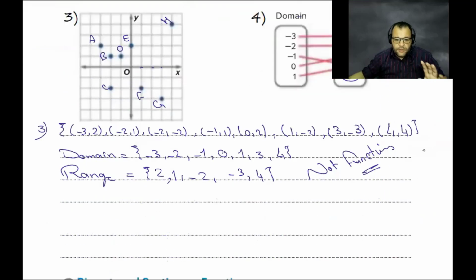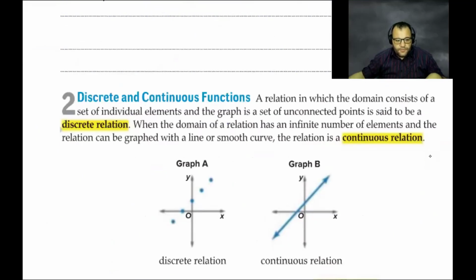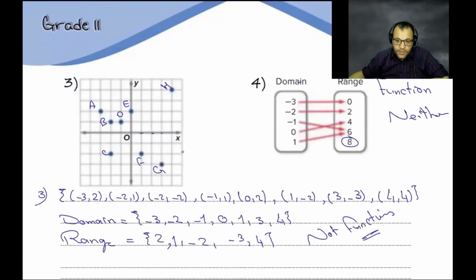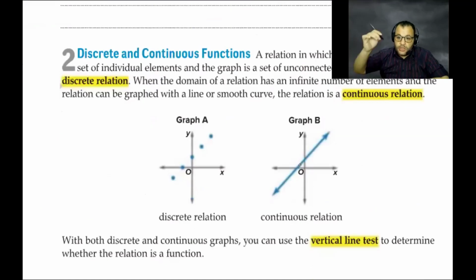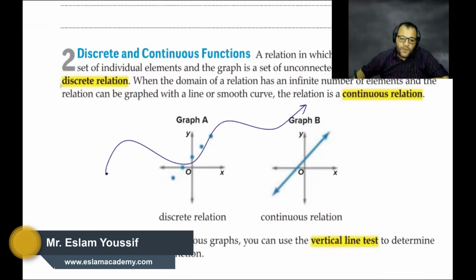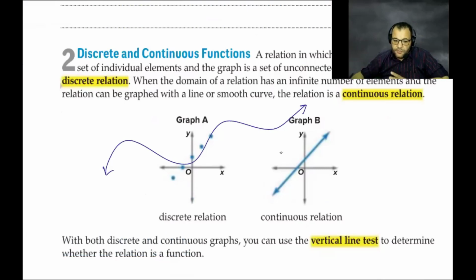Any problem for this one? No. Okay. So we have the discrete and the continuous function. What is the meaning of that? If you just graph the function as points, where you only have ordered pairs, it will be a discrete function. But if you start graphing, whatever the graph that you have, even if that's a line, a broken line, a curve, a circle, if you just start drawing the function without lifting the pen, that means this function is a continuous relation. You know the difference between them now?